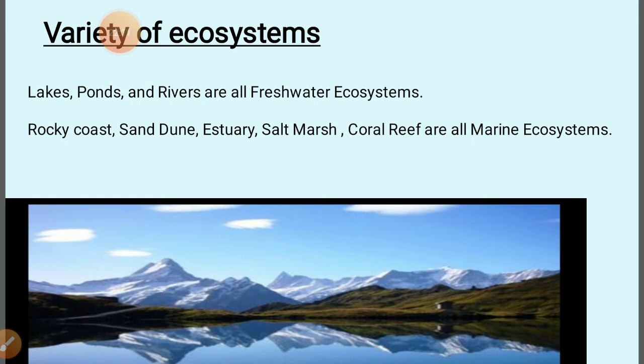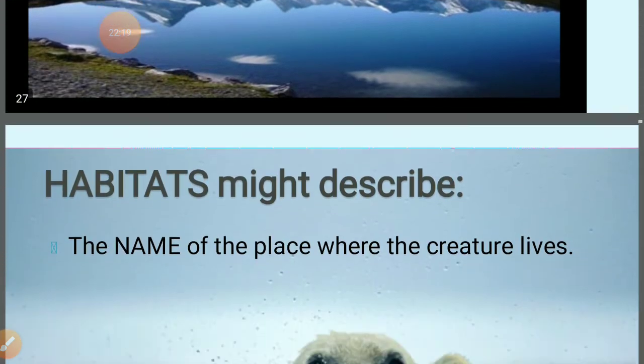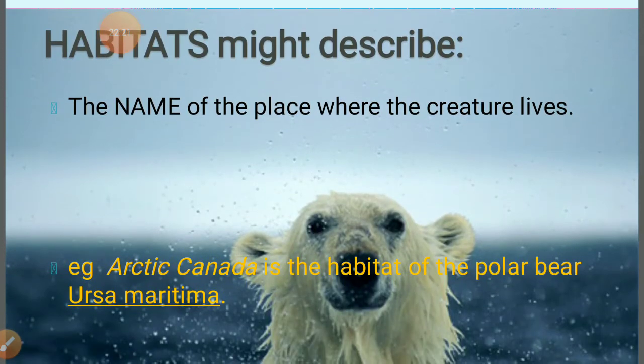Rock, coast, sand dune, estuary, salt marsh, and coral reef are all examples of marine ecosystem. And when we talk about the ecosystem, it is very important to understand what a habitat is. This is the living place, the dwelling place of animals, and the ecosystem provides them a space for living.